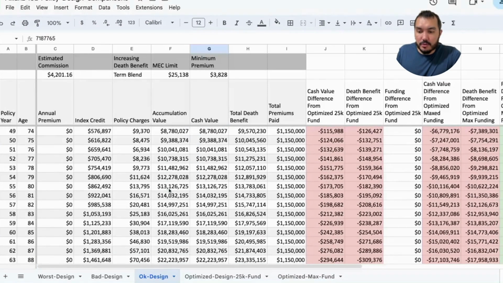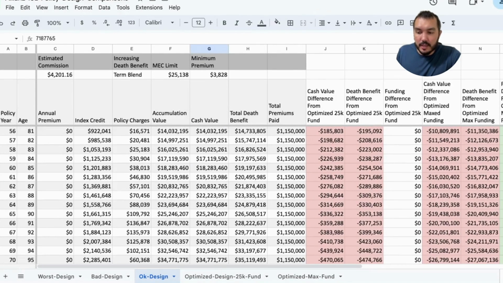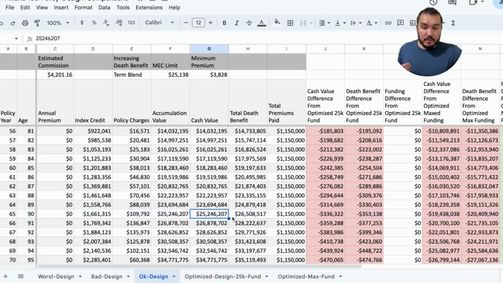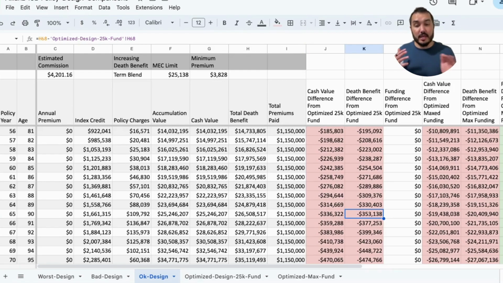And we're going to pop down to sort of age 90, getting to these later years when you're closer to possibly passing away. So we've got 25 million in cash value. Same funding level has gone in. 26.5 million in death benefit, and we're looking at a difference of 330,000 and 353,000 in the cash value and death benefit difference, respectively. So when we're talking about numbers this big, that's not that much difference.